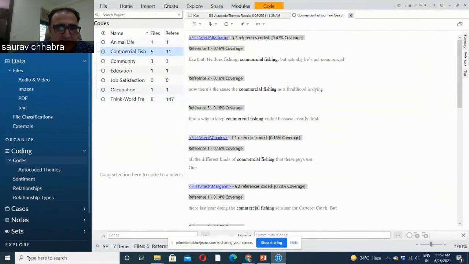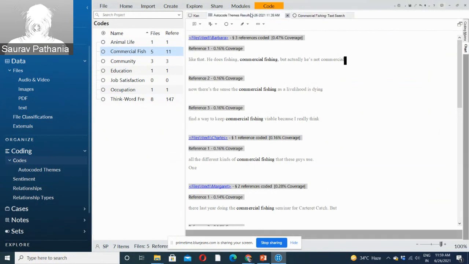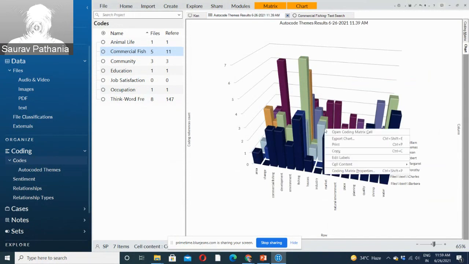All this we can just drag and drop into our final research document. Charts, yes, you can copy paste them anywhere. Any charts, any visualizations which come in NVivo, any tables also, you can export or copy paste anywhere. Not a problem at all. So let me show you, if you want to use this chart, you can just right click and export it, or you can copy it. It will be pasted anywhere very easily.